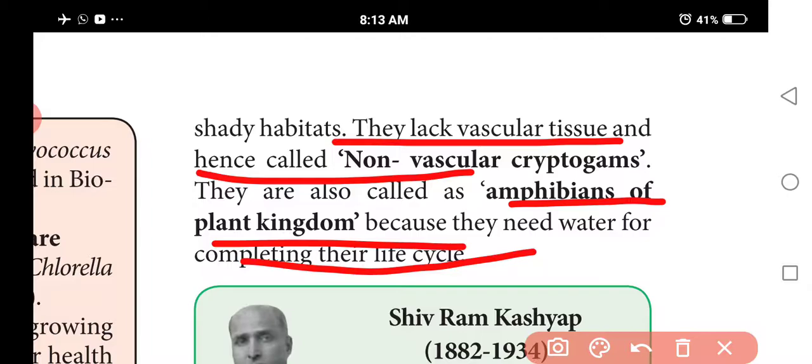Various features enable them to live in both land and water habitats, so they are called amphibians of the plant kingdom, and they need water for completing their life cycle. They live on land and also in water, so they are called amphibians of the plant kingdom.